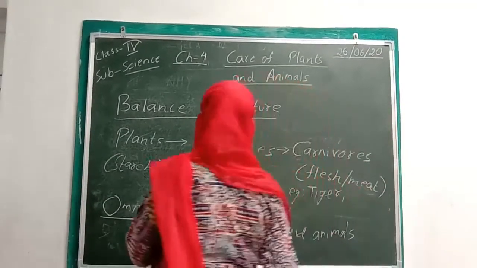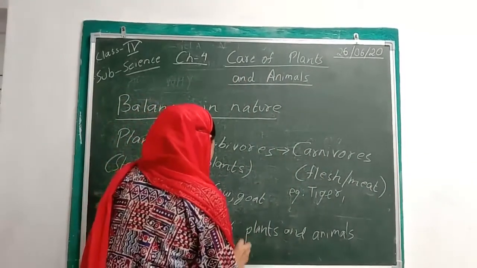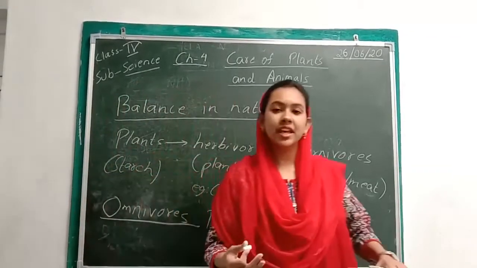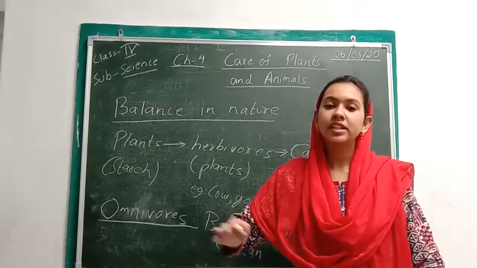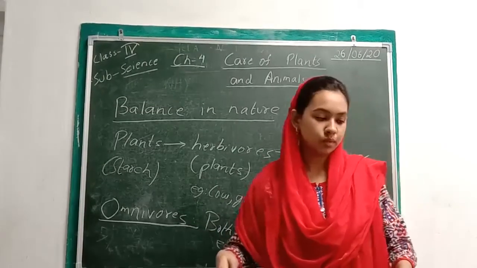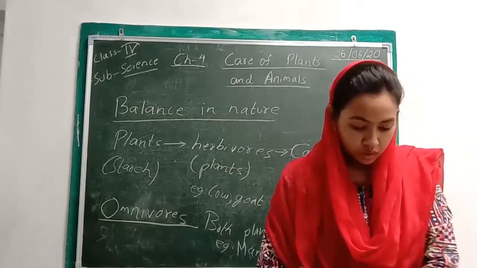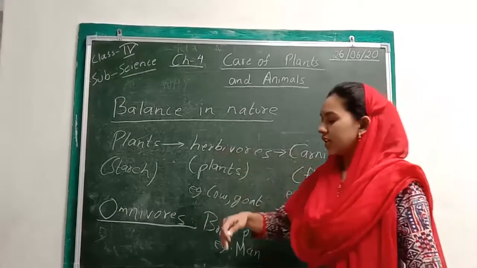So you can think of this example. The example is man, or human beings. Because we eat the flesh of other animals, we eat chicken, right? So we are eating flesh as well as plants, because we eat vegetables also. Fine. So you can see that these omnivores can eat both carnivores and herbivores.